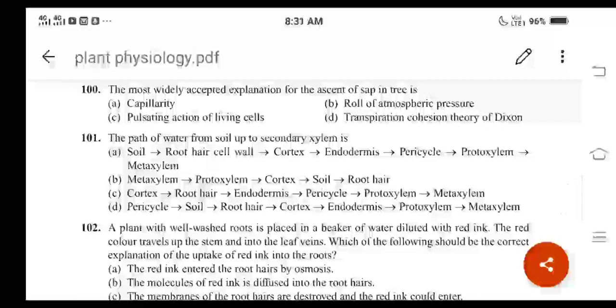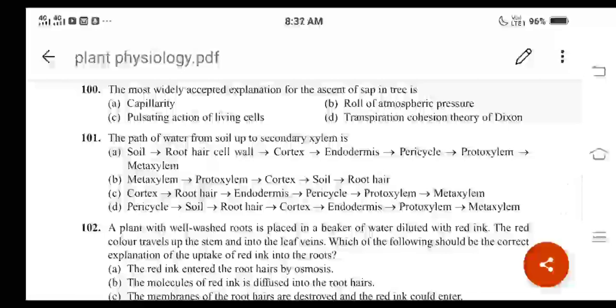And here the first option is soil to root hair cell wall, then to cortex, then to endodermis, then to pericycle, then to protoxylem, then to metaxylem, right? You read the remaining options too, and for question number 101, option A becomes the correct answer.